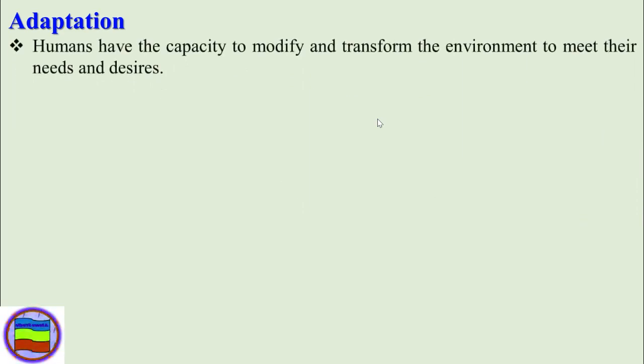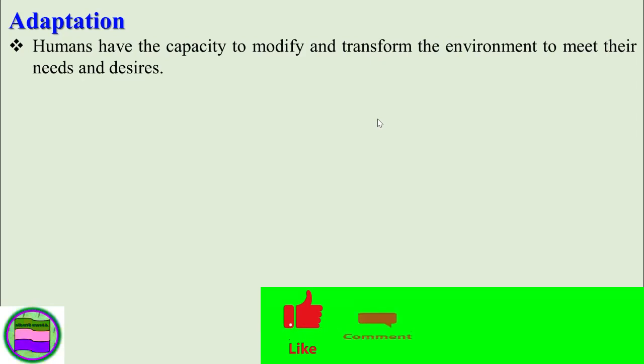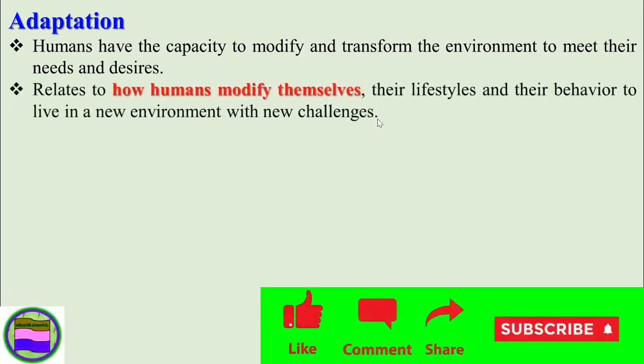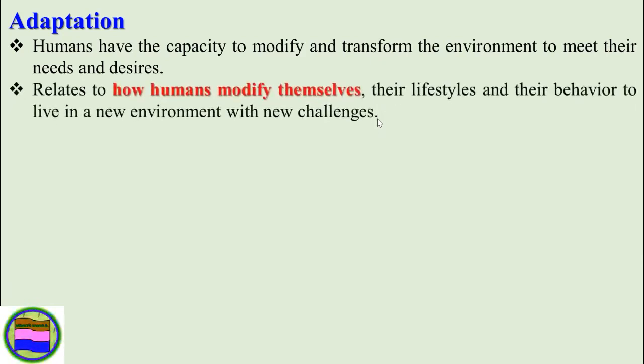And the second one is adaptation, which refers to humans having the capacity to modify and transform the environment to meet their needs and desires. So the natural environment can be modified by people.